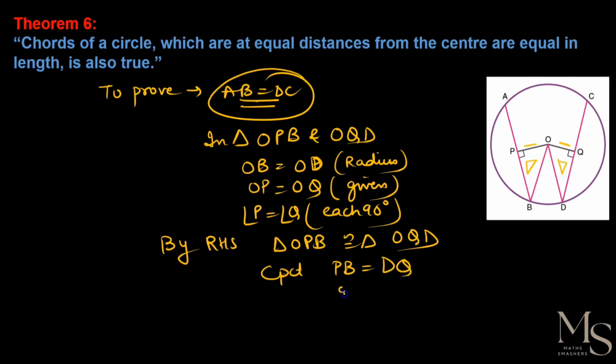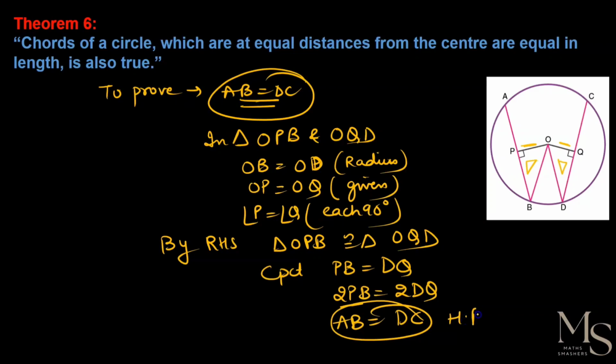If PB is equal to DQ, that means twice of PB is equal to twice of DQ, ठीक है? Or we already know from the previous theorem that the perpendicular distance from the center bisects the chord. जो perpendicular distance आ रहा है center से, वो क्या कर रहा है, chord को bisect कर रहा है. That means twice of PB, मतलब क्या होगा, AB. And twice of DQ means DC. So by CPCT we can say AB is equal to CD, hence proved.